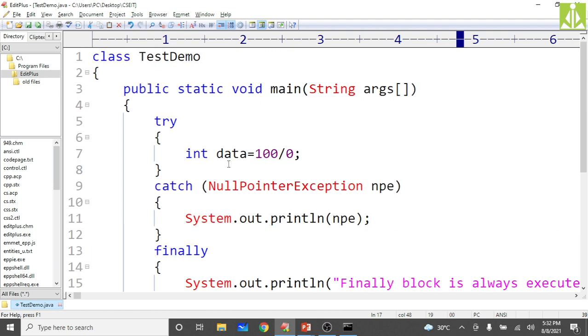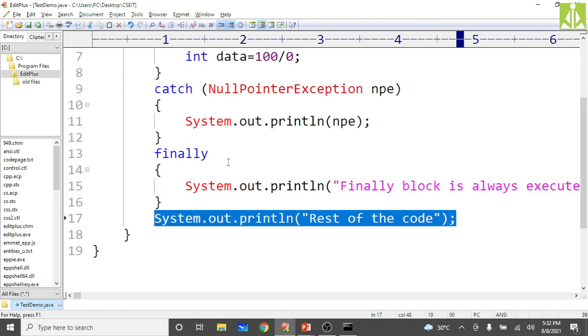Hopefully you understood. But in all the cases, we observed one common point, that is the finally block is executing irrespective of the exception, whether the exception has occurred, not occurred, handled, not handled, whatever has been done to the exception. The finally block is always executing. Remember this one. Even when the exception has occurred and not handled properly, even when your exception is handled by the Java's default exception handler, in that case also your finally block is executing.